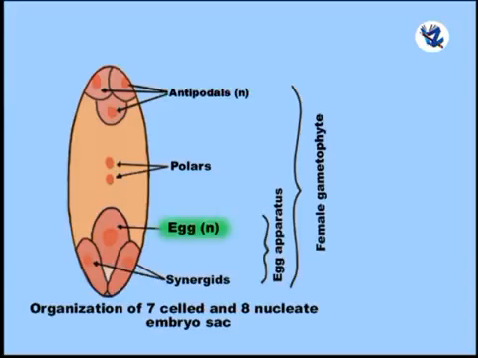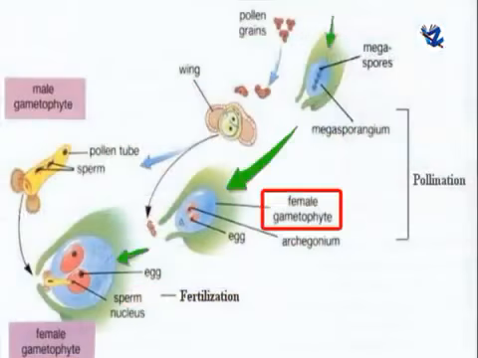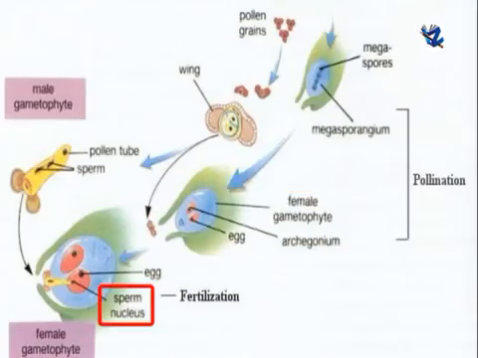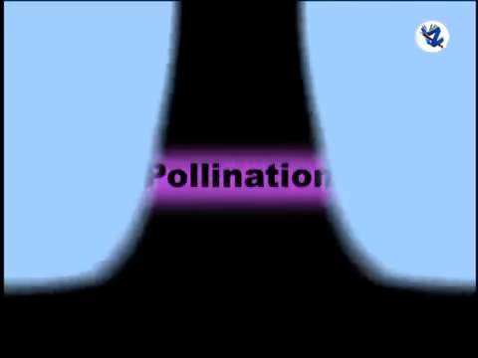the egg apparatus, of which one in the center is the egg and the other 2 are synergids. The embryo sac is 7-celled and 8-nucleated, called polygonum type. The development of the female gametophyte in angiosperms is completely endosporic, that is within the megaspore, and monosporic, as the female gametophyte develops from a single megaspore.